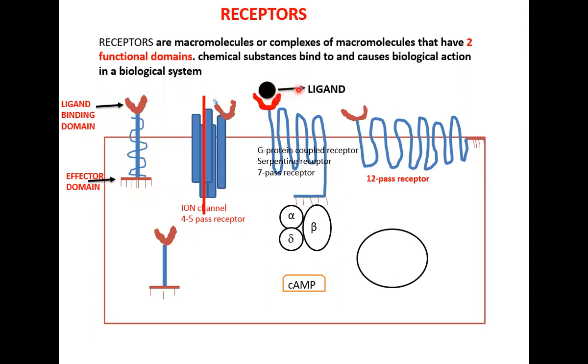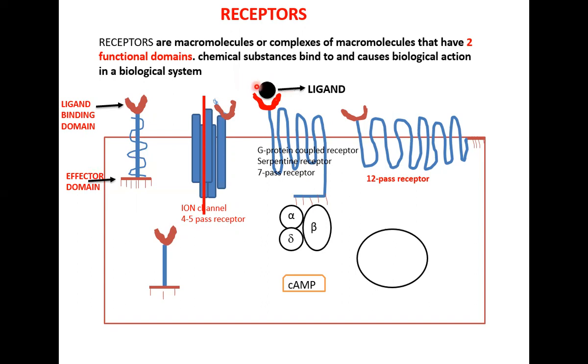So a ligand can be a drug. Neurotransmitters are ligands. Hormones are ligands. Drugs, as I've said, are ligands. Even toxic substances that bind to receptors are ligands. So anything binding to a receptor is called a ligand. And they bind to the ligand binding domain of the receptor.